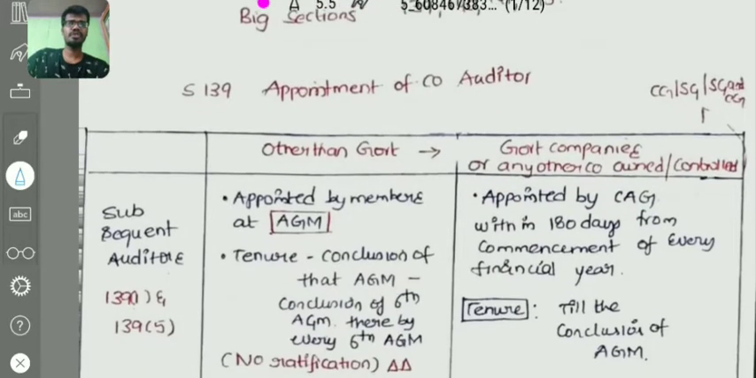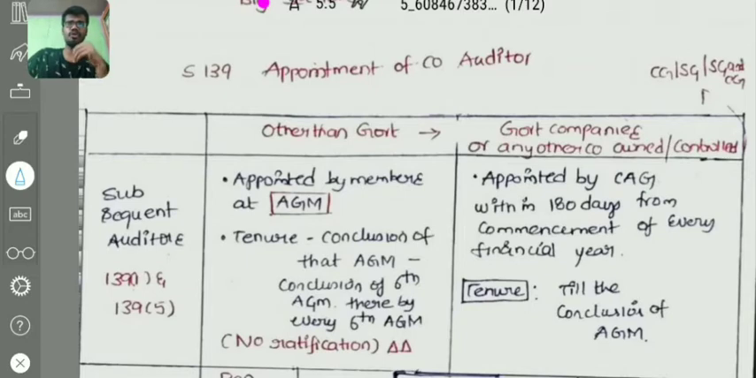We'll directly go into that topic. How is the subsequent auditor of a company going to be appointed? If it is a government company, or any other company owned or controlled by the central government, state government, or jointly by central government and state government, then for that company the subsequent auditor shall be appointed by the C&AG within 180 days from the commencement of the financial year, and his tenure will be till the conclusion of the AGM. At present, our C&AG, that is the Controller and Auditor General of India, is Raju Maharishi.